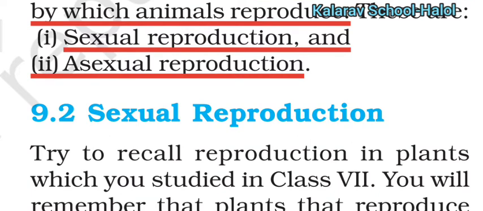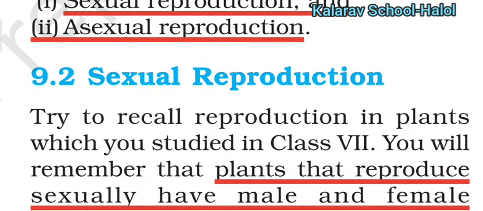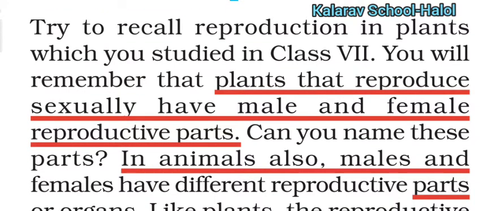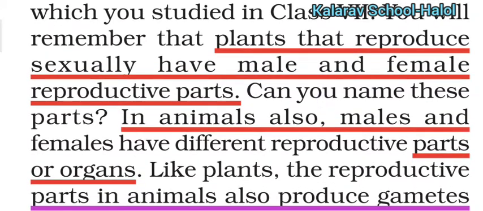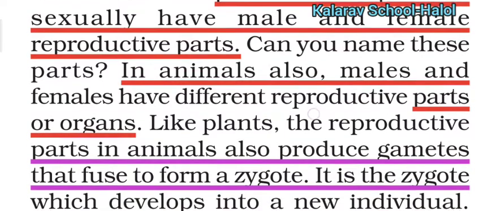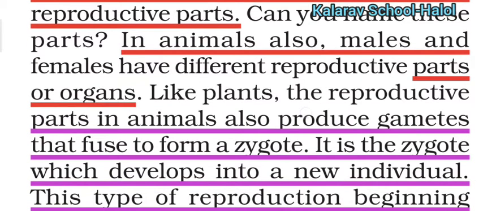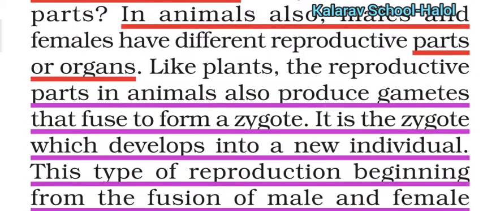As we know, in the reproduction of plants, they need two parts, male and female reproductive parts. Similarly in animals, males and females have different reproductive parts or organs for reproduction. The reproductive parts in animals also produce gametes that fuse to form a zygote. Then the zygote develops into a new individual.